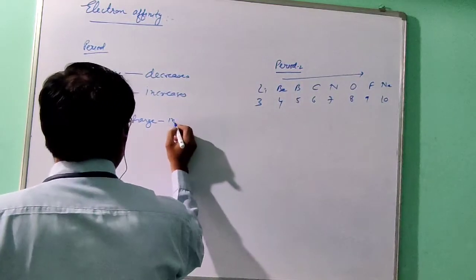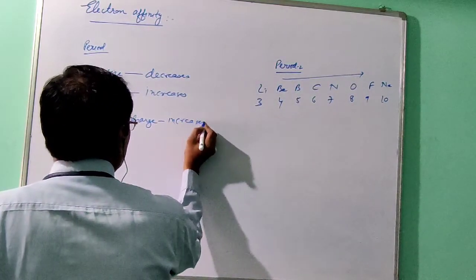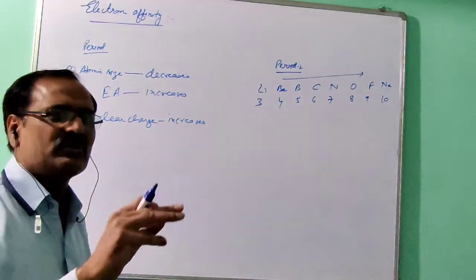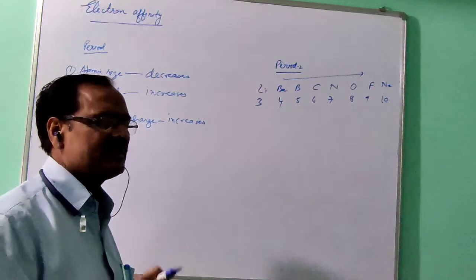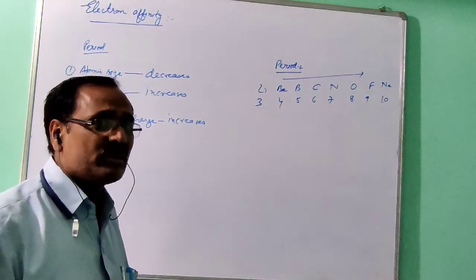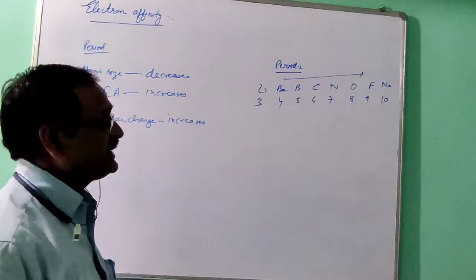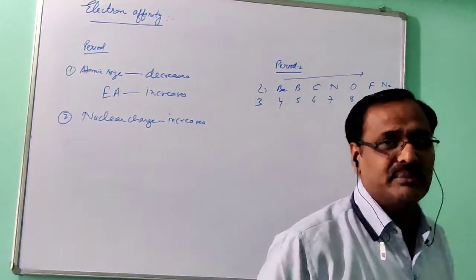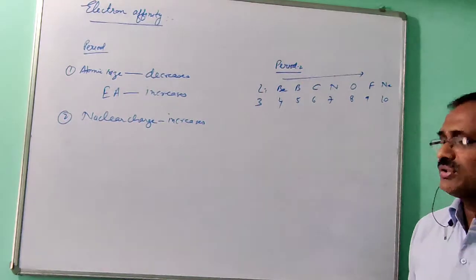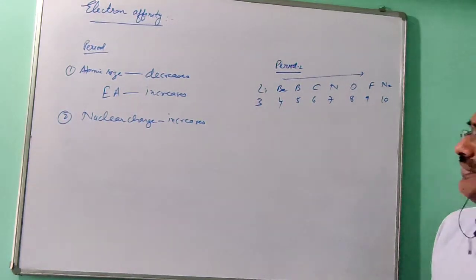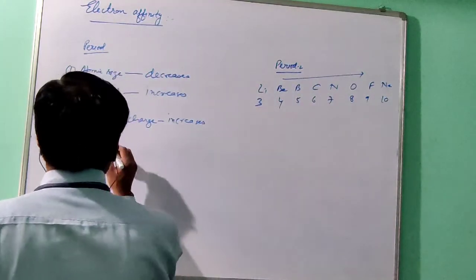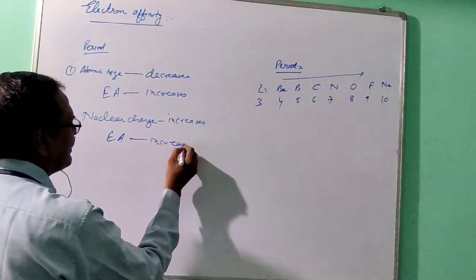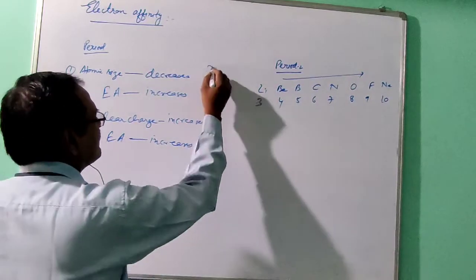If the nuclear charge increases, the force of attraction on the outer shell electron increases. The outer shell electron will be attracted more. So as the nuclear charge increases, the coming electron will experience more force of attraction, and more energy will be released. So electron affinity increases. So what is the result?